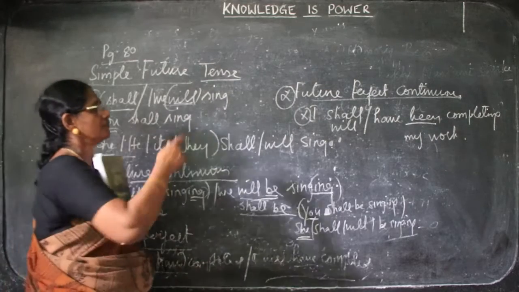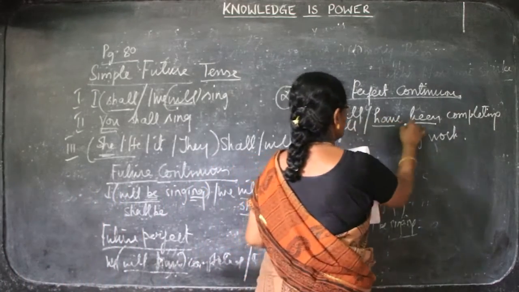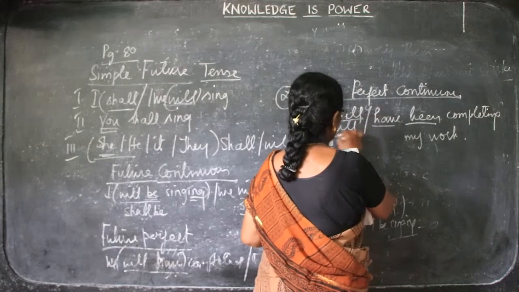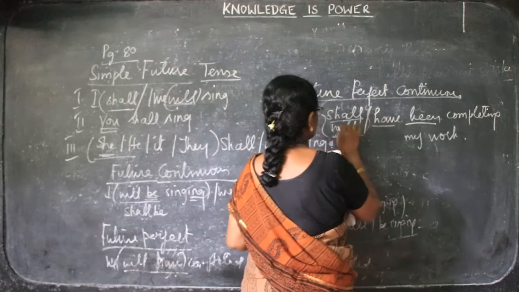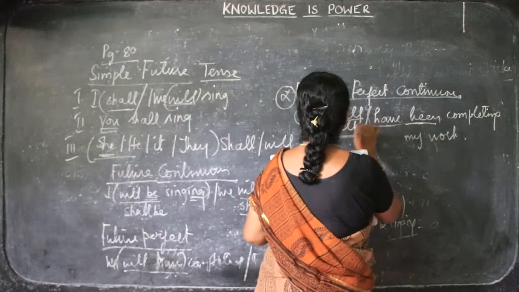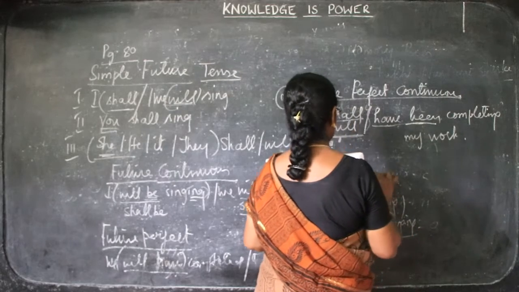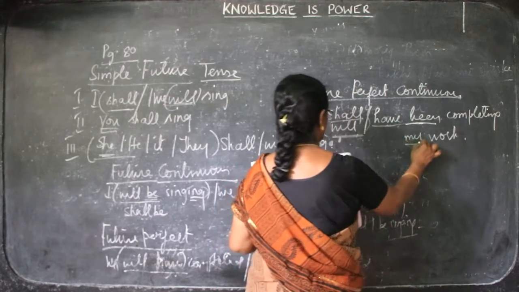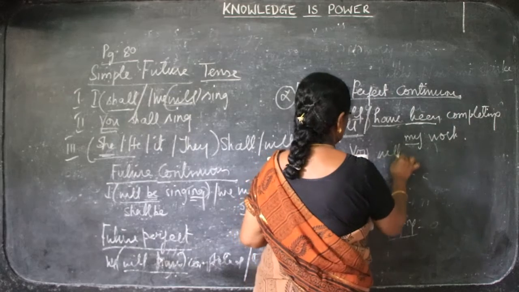Now we go on to the future perfect continuous: I shall have been. See, very complicated. So the grammarians said this is not that much important for us. I shall have been completing. We will have been completing our work. The same way you will have been completing.